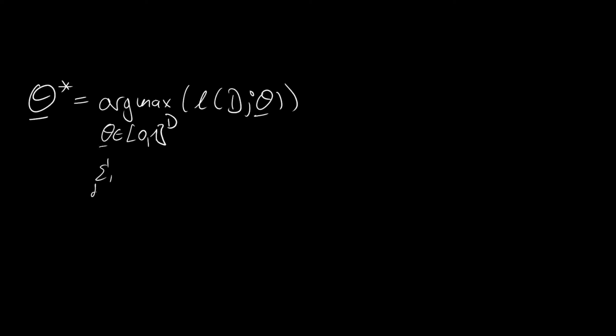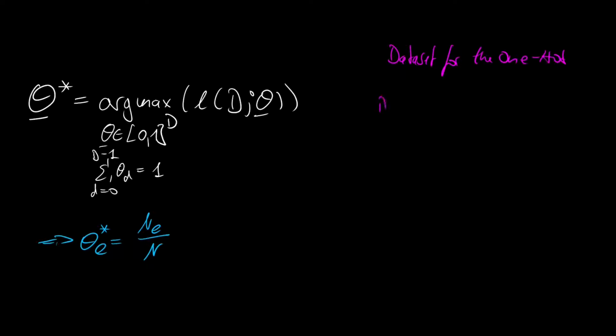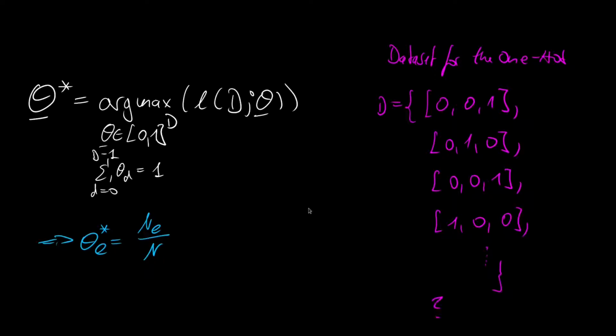We can use the maximum likelihood to infer the parameters of a categorical distribution from some observation of data. In the previous video, we showed that this is just the ratio of an observation to the total number of observations. But how does this work for a one-hot distribution where our dataset would look different?